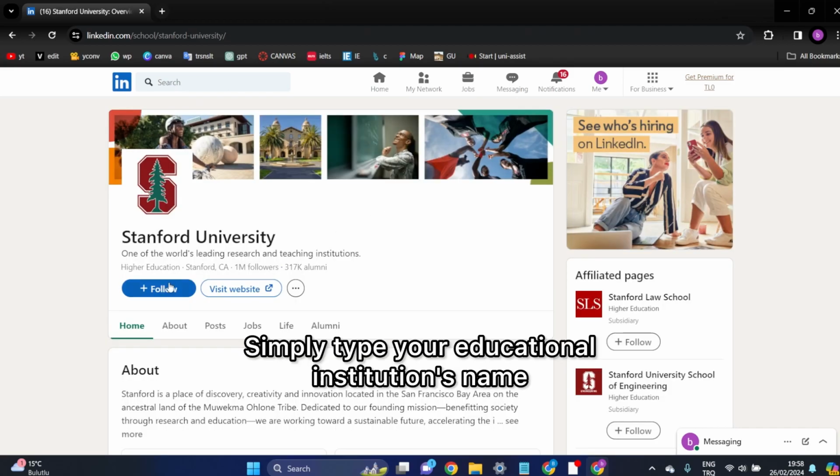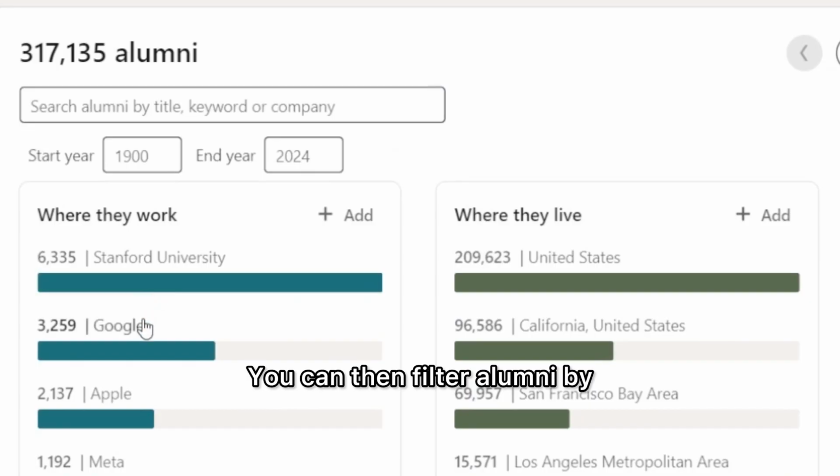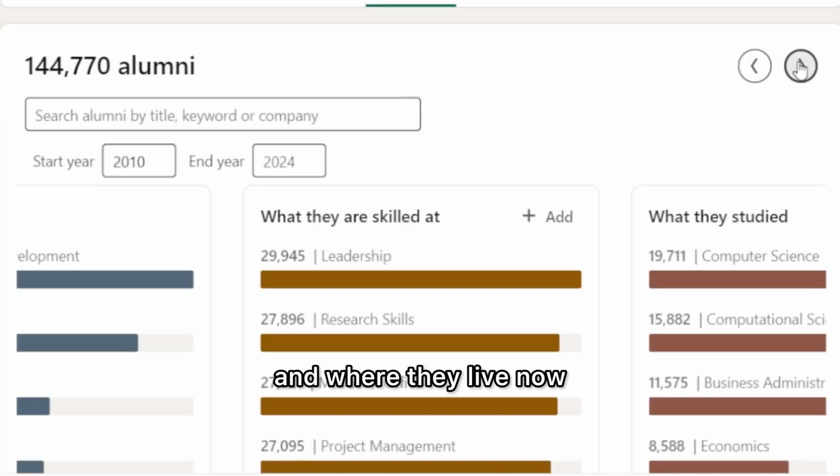How to use it? Simply type your educational institution's name in the LinkedIn search bar and select Alumni. You can then filter alumni by where they work, what they do, and where they live now.